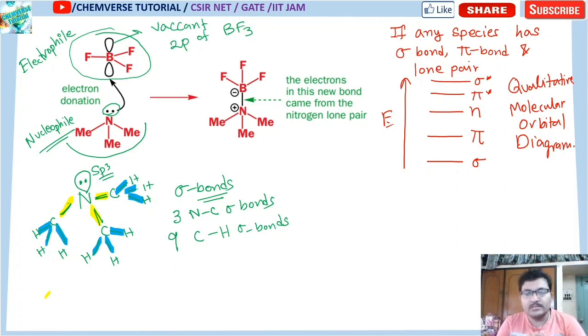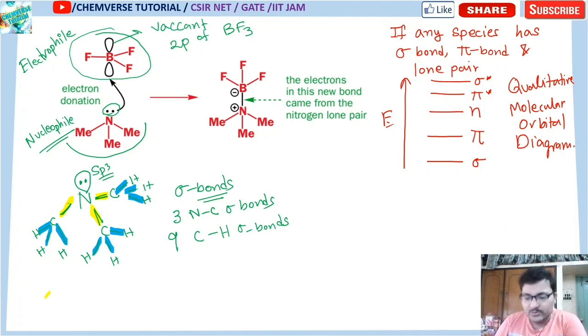So if you know this concept, then you can easily identify that sigma will be in the lowest position, then there will be pi, and the non-bonding orbitals are not taking part in any bond, so they will be at somewhat higher energy, and that is the non-bonding level. After that, if there is any bonding orbital, the corresponding anti-bonding orbital will also be present, so pi star and sigma star. This is the qualitative molecular orbital diagram of any molecule where sigma bond, pi bond and lone pair are present. Now look at the NMe3 molecule.